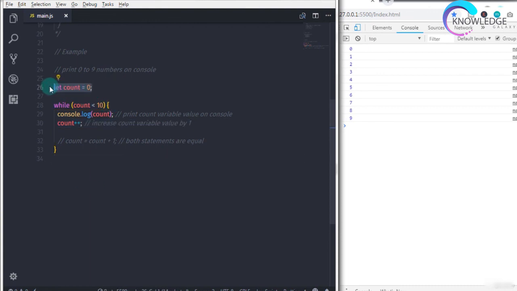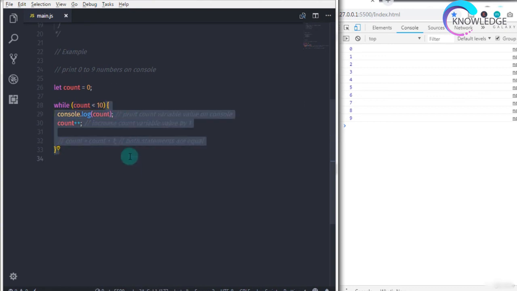But how does the loop terminate? When the count variable value is equal to 10, then the expression becomes false, because 10 is not less than 10. So the expression returns false, and JavaScript skips the compound statement and finally terminates the loop.